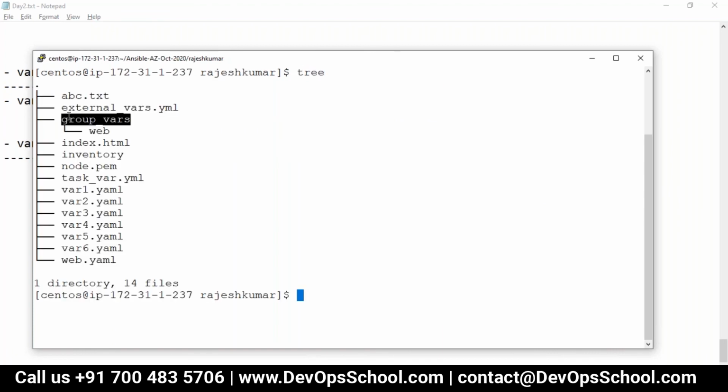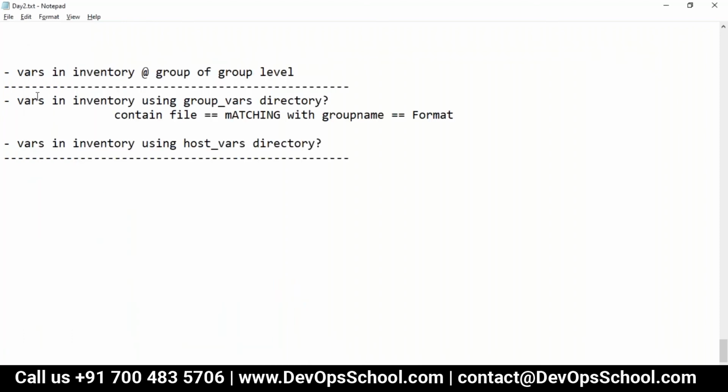See here, group vars web. So here what I said, very simple statement: group vars is a directory containing a file matching with the group name of the inventory, and in YAML format. Simple.